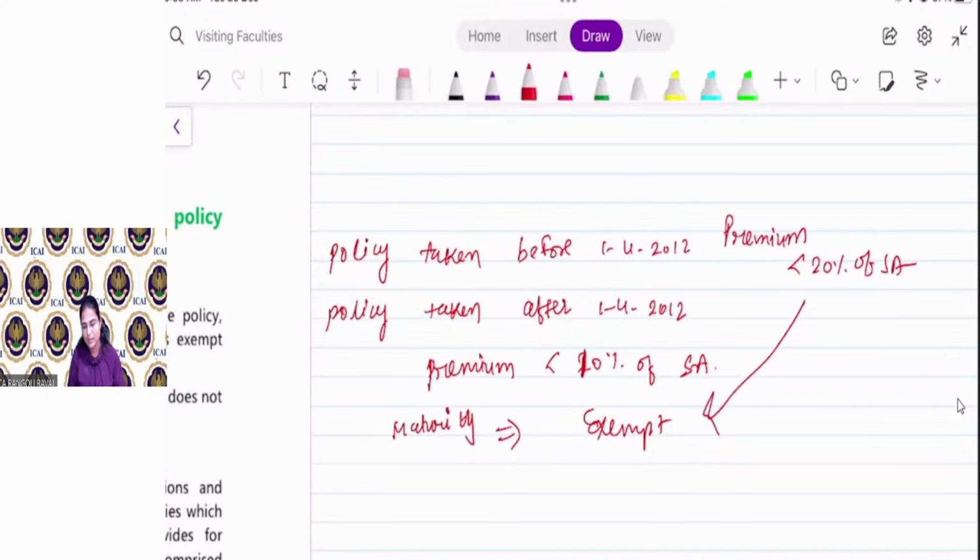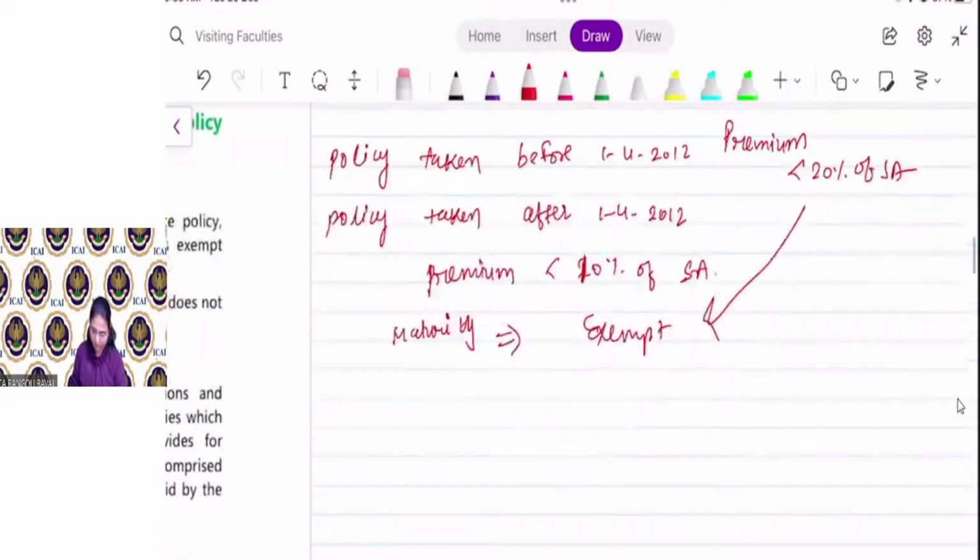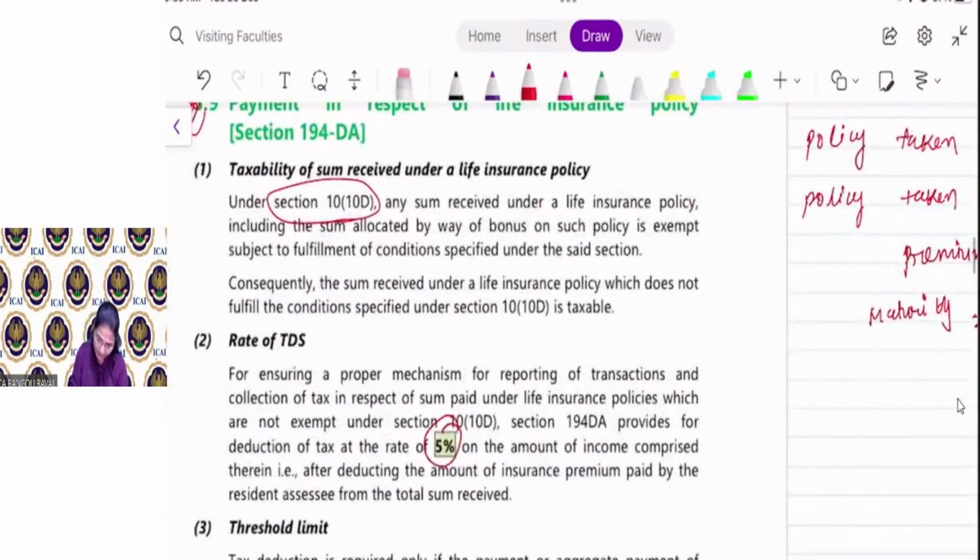But say, for example, you are taking a policy after 1st April 2012 and the premium is more than 10% of sum assured. Say, for example, sum assured is 10 lakh and the premium is 1,20,000. So it is more than 10% of sum assured? Yes. So in that case, the maturity is taxable. Whenever the maturity is taxable, the insurance company paying the maturity proceeds is required to deduct TDS. The rate of TDS is 5%.